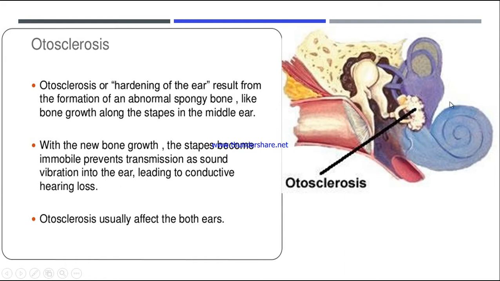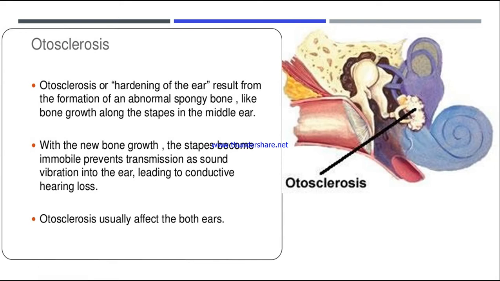We know that in a normal hearing process, when there is sound vibration, the stapes will help in the transmission of these sound vibrations to the inner ear, to the cochlea and to the semicircular canals. But if there is an abnormal bony growth at the foot of the stapes, this will make the stapes become fixed.